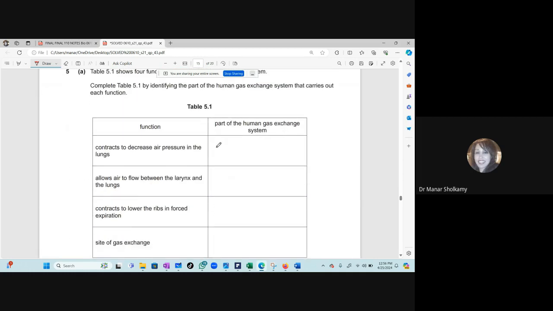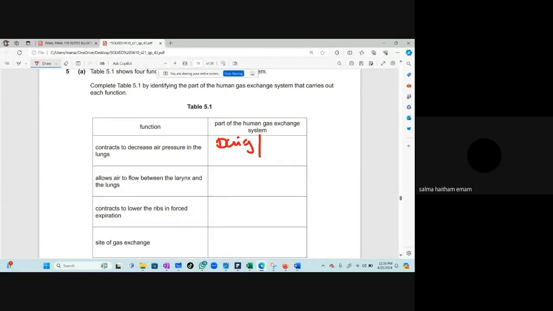Okay. What is the part of the human gas exchange system that will contract to decrease the air pressure in the lungs? Who remembers? Diaphragm. Very good, the diaphragm. And the diaphragm, we said they are friends with which other muscle?